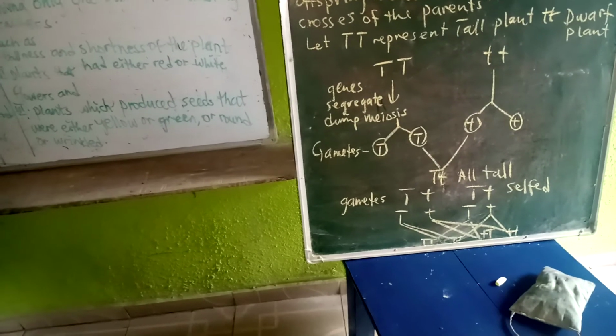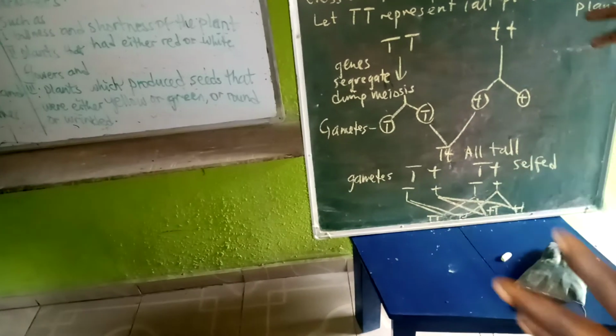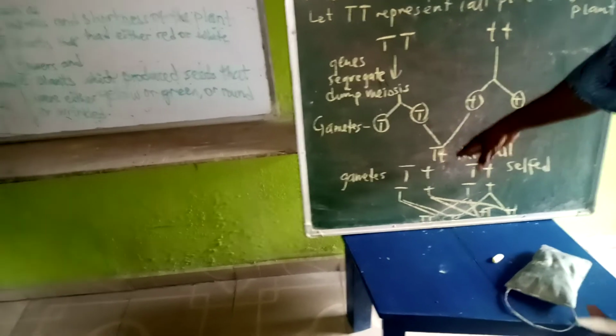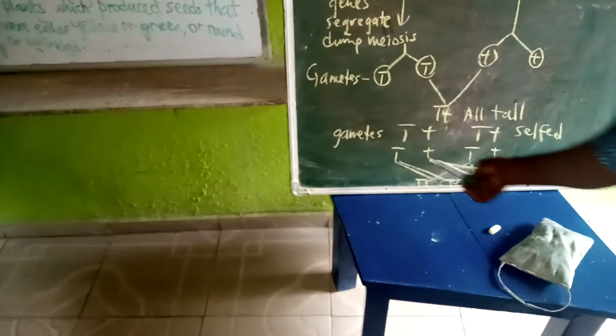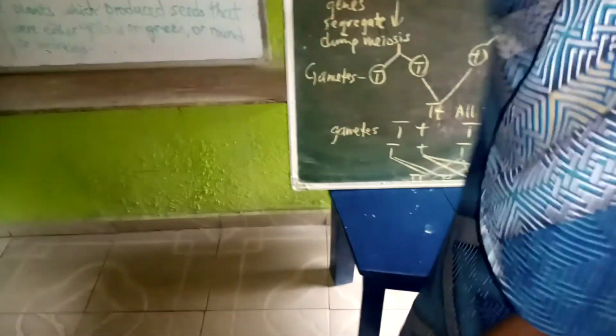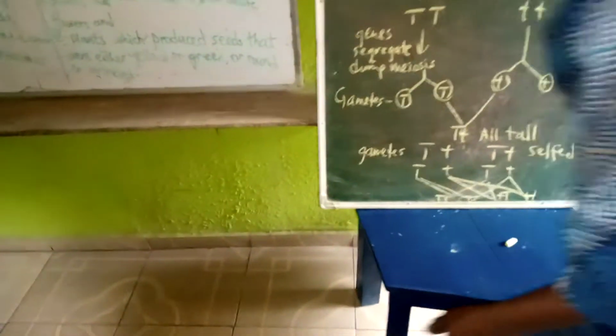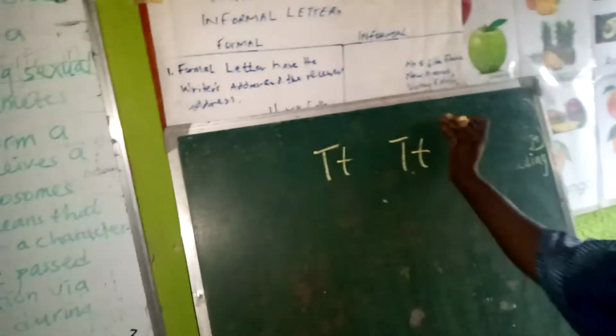Now, the man did not stop there. He went on to do self-fertilization. He carried the seeds produced by these first offspring and fertilized them together. He was able to cross them together and find out what happened. Remember that all the offspring in the first filial generation were tall. This is the first filial generation.